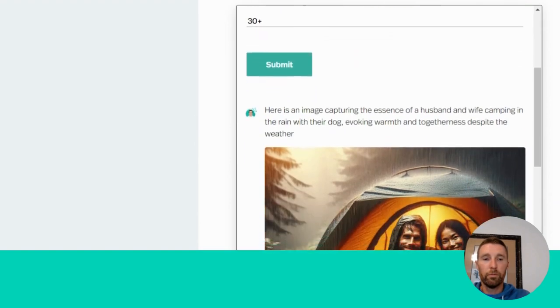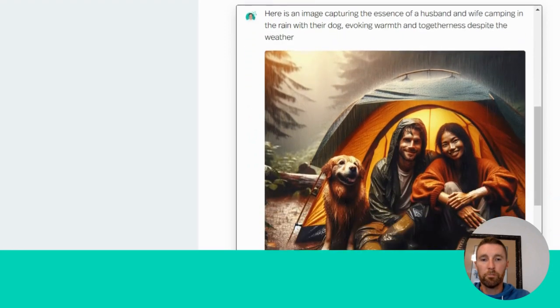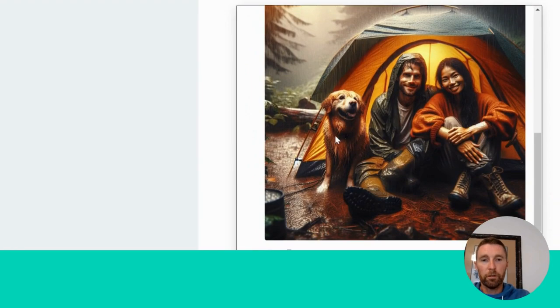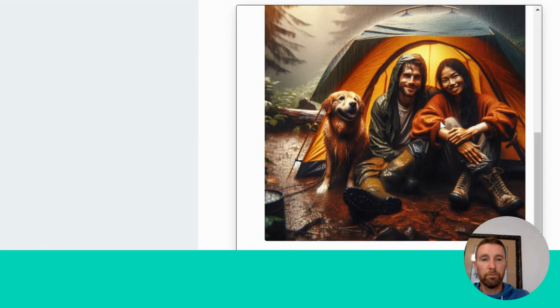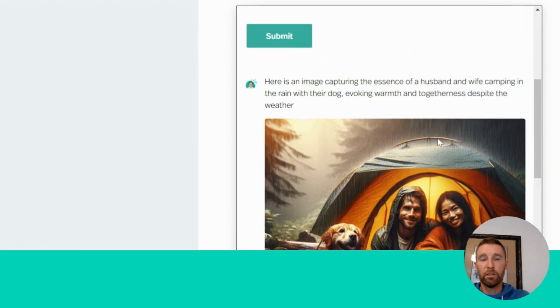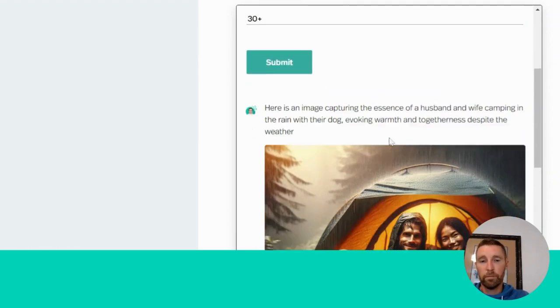All right, so here we go. Here's an image capturing the essence of a husband and wife camping in the rain with their dog. It turned out pretty good if I don't say so myself. Looks like a golden retriever, which I had a chocolate lab, so not too far off. I could have got more specific, but yeah, that would definitely work for the picture. Now you can see it took a few seconds there. Sometimes it's a little bit quicker than other times, but pretty good image.